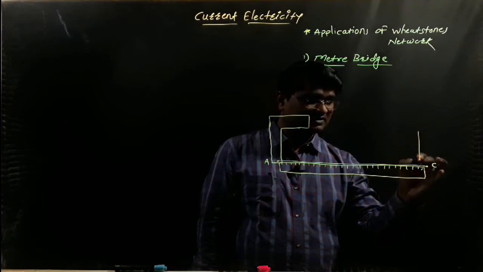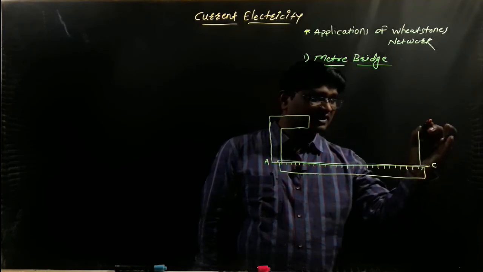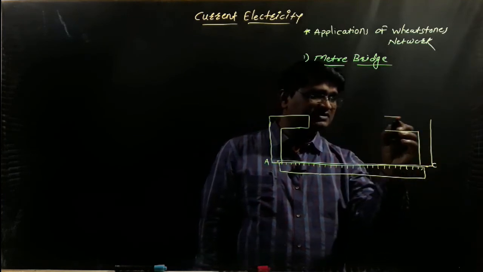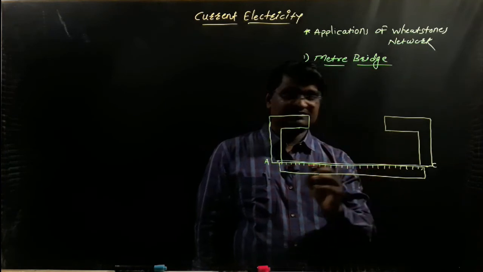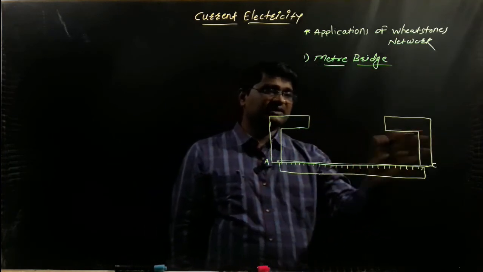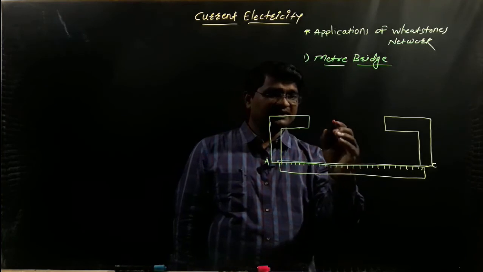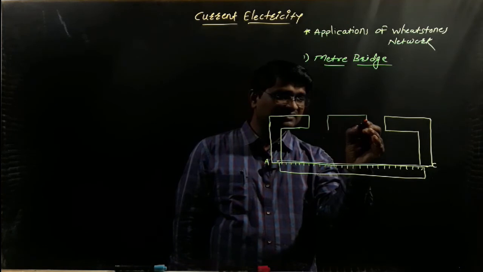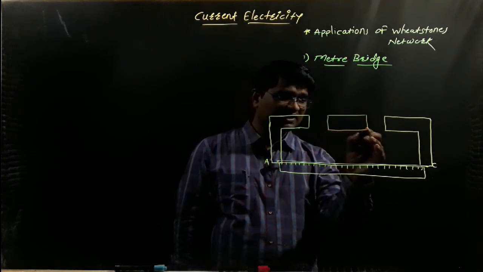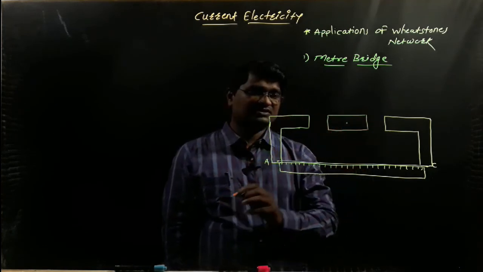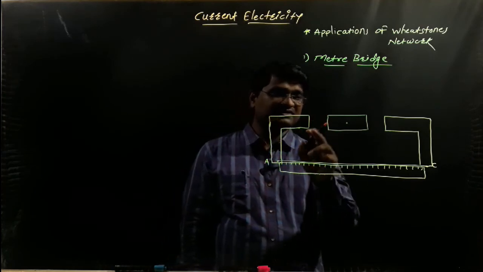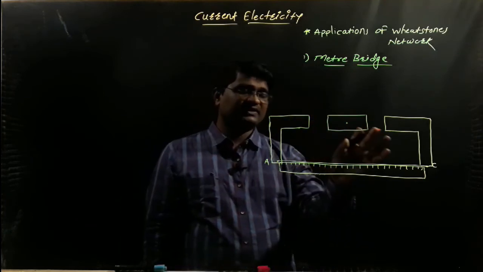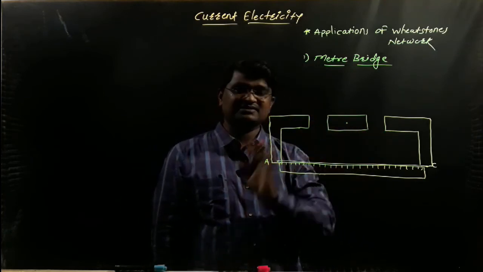So let's see, there are two L-shaped metal strips, and through the two L-shaped metal strips the wire AC will be fixed. This is the first L-shaped metal strip and this is the second L-shaped metal strip, and imagine that another central metal strip is fixed between the two L-shaped metal strips. With this third metal strip fixed, we find two gaps in the given circuit: this is the left gap and this is the right gap.